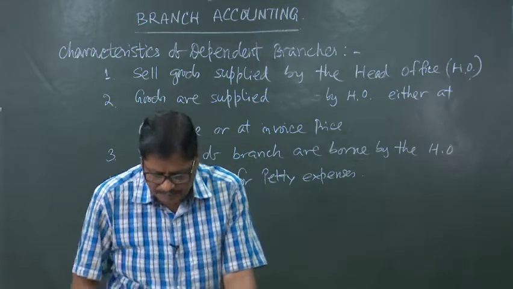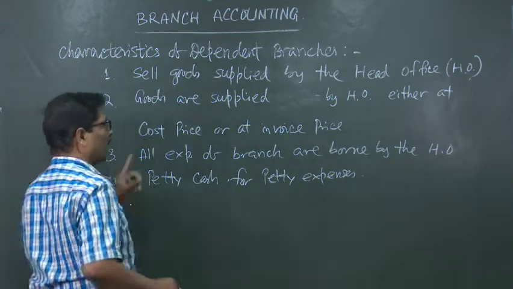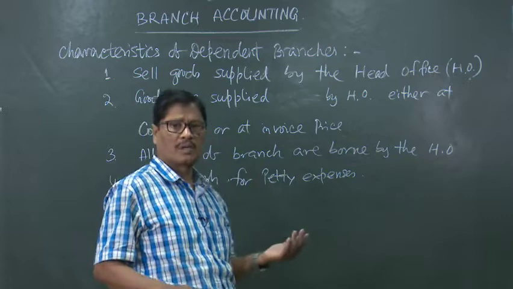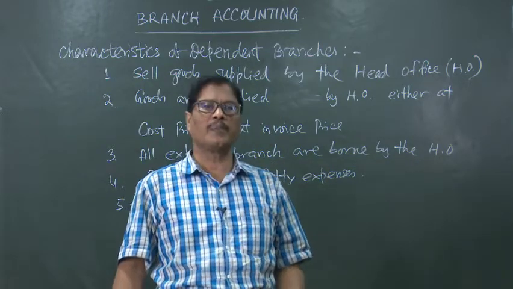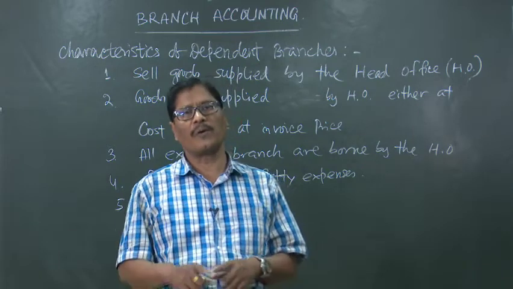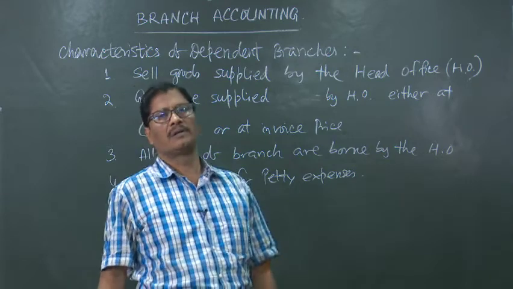Then all the cash received by the branch, whatever may be the source, will have to be either immediately sent to the head office or deposited in the head office account opened in the local branches of any bank.